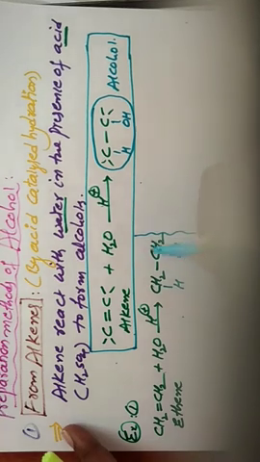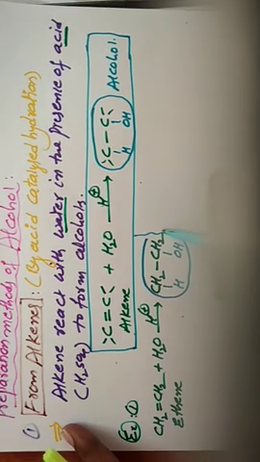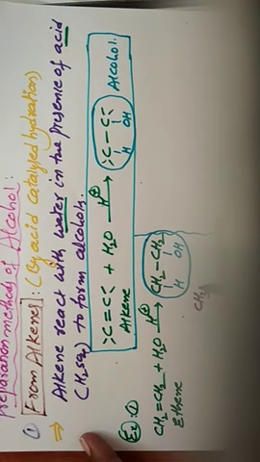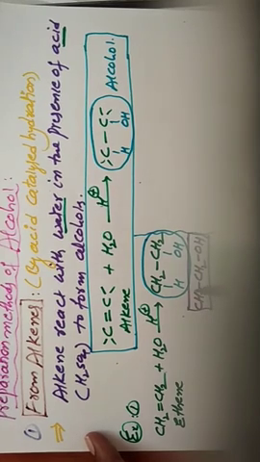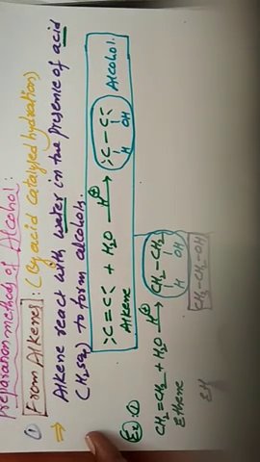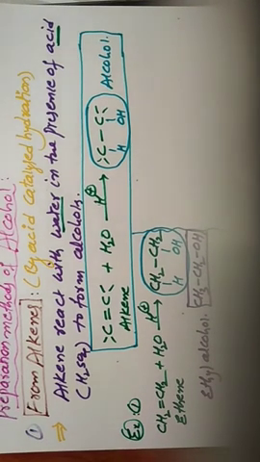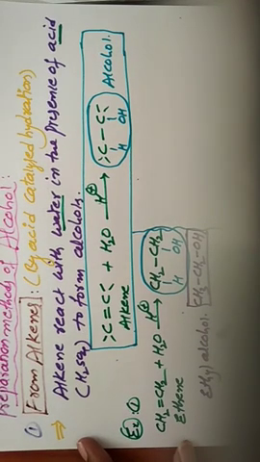What is the product name? This is CH3 CH2 bond OH. What is the name of this molecule? Ethyl alcohol. So what is the statement? If you know the reaction, it is easy to write the statement.